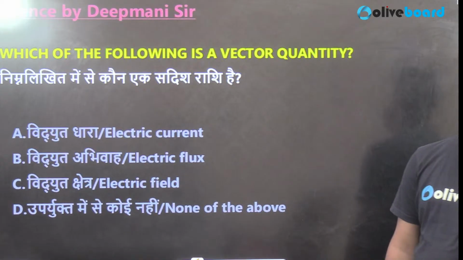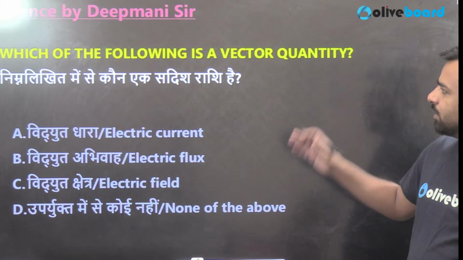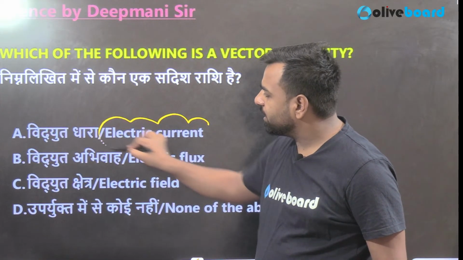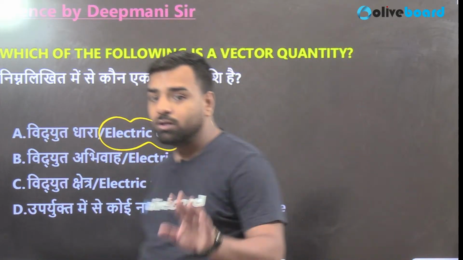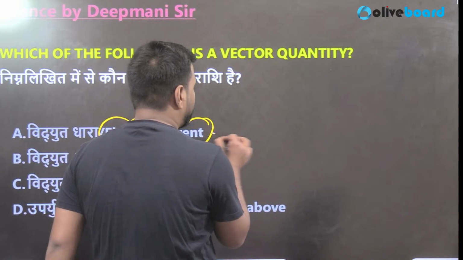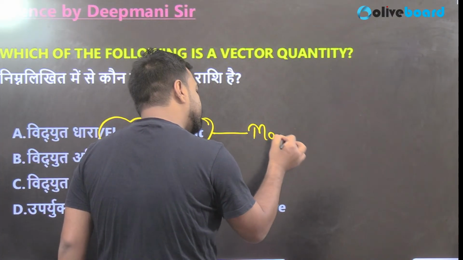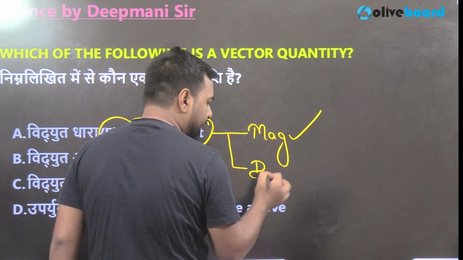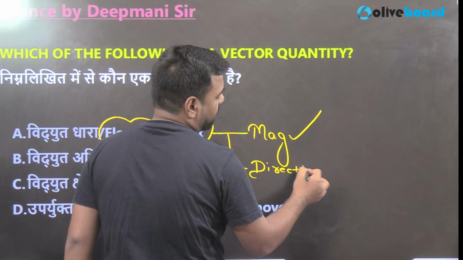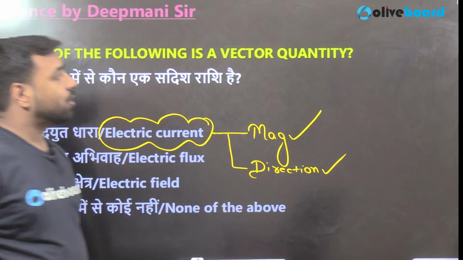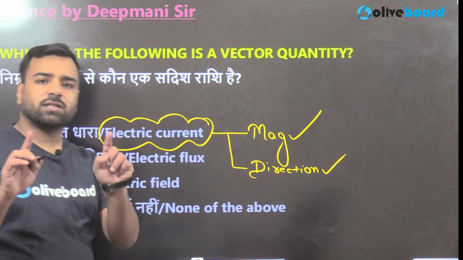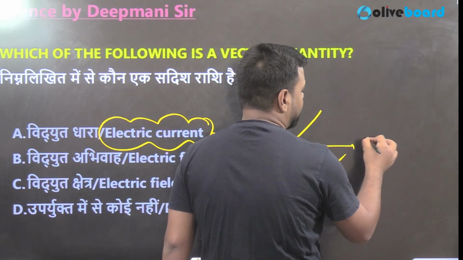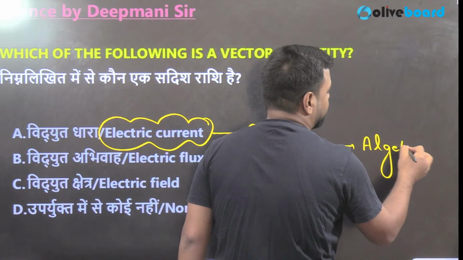So guys, now in this case, you might be thinking, sir, electric current will be the vector quantity, right? But current is not a vector quantity. Although current has magnitude, and although current also has direction, that's not a vector quantity. Why? Because I've already explained this in the very starting. It doesn't follow the vector sum, guys. It follows algebraic sum.